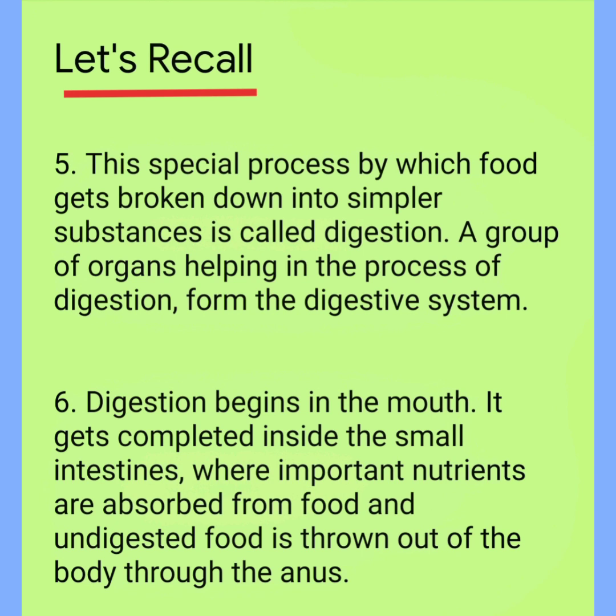A group of organs helping in the process of digestion form the digestive system. Digestion begins in the mouth. It gets completed inside the small intestines, where important nutrients are absorbed from food and undigested food is thrown out of the body through the anus.